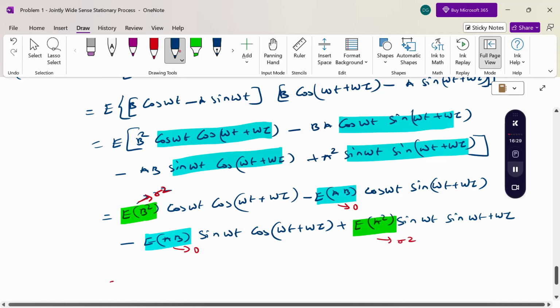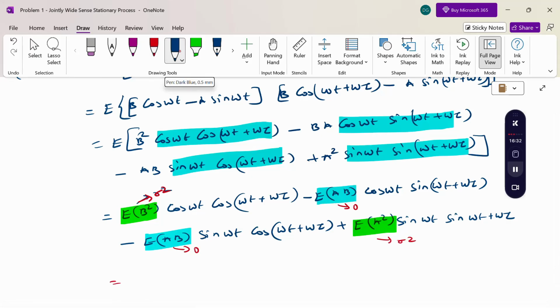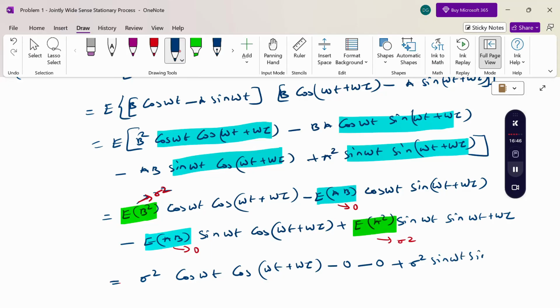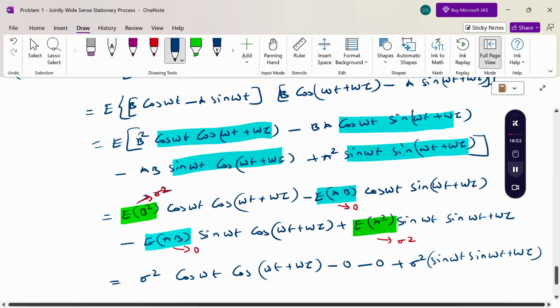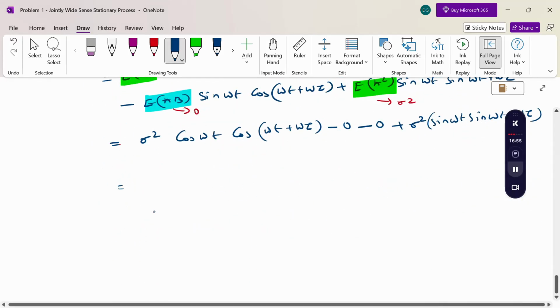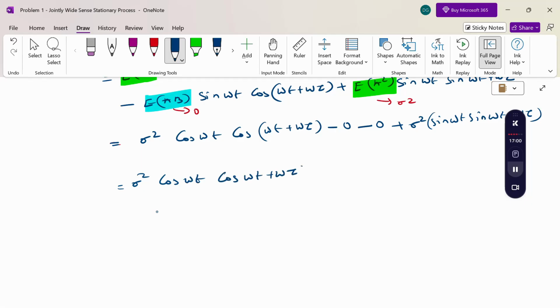Therefore sigma square cos omega t cos omega t plus omega tau, minus 0, plus sigma square sin omega t sin omega t plus omega tau. Now taking sigma square common: sigma square times cos omega t cos omega t plus omega tau plus sin omega t sin omega t plus omega tau.